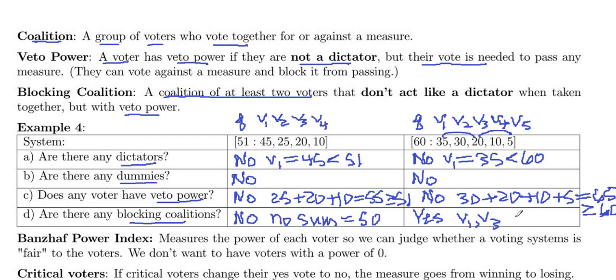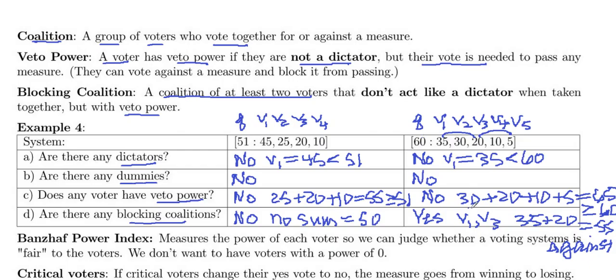They would have 35 plus 20, which equals 55 votes against the measure. And that means there are only 45 votes left for it. It doesn't pass. And that's not the only blocking coalition.